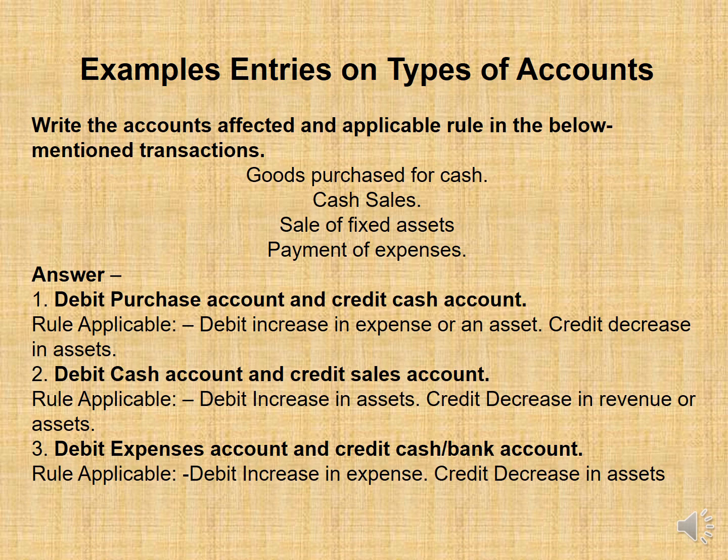2. Debit cash account and credit sales account. Rule applicable: debit increase in assets, credit decrease in revenue or assets. 3. Debit expenses account and credit cash bank account. Rule applicable: debit increase in expense, credit decrease in assets.